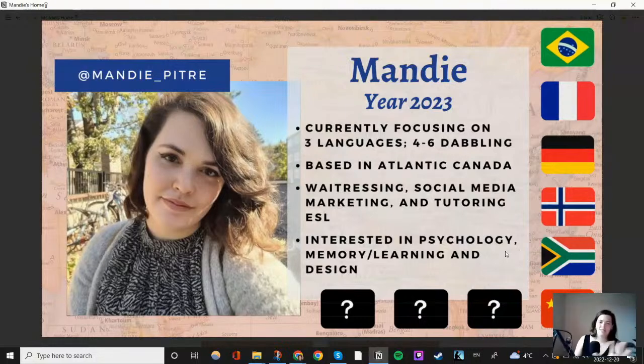So that's kind of going to be what I want to focus on for this year. And I think that having a language that's constantly new and exciting, I'm hoping, is going to allow me to stay consistently committed to the other languages. If I spend an hour a day learning Norwegian or Afrikaans or Mandarin or whatever, I have to spend at least that much time in my main focus language.